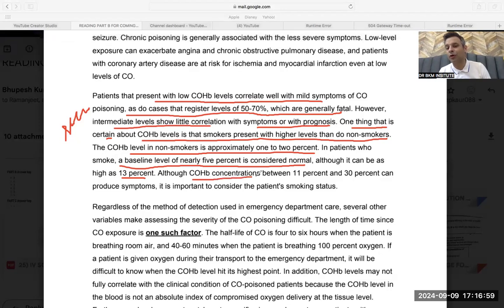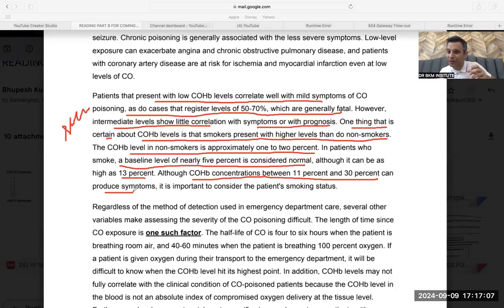Although carboxyhemoglobin concentrations between 11% and 30% can produce symptoms. Smokers generally have a level of 13%. And if there is any poisoning, if there is any carbon monoxide in the room, then 11 to 30% intermediate levels can also produce symptoms. That means in case of smokers, you will never be able to recognize whether it is poisoning or normal. It is important to consider patient smoking status. That is why it is important to consider.